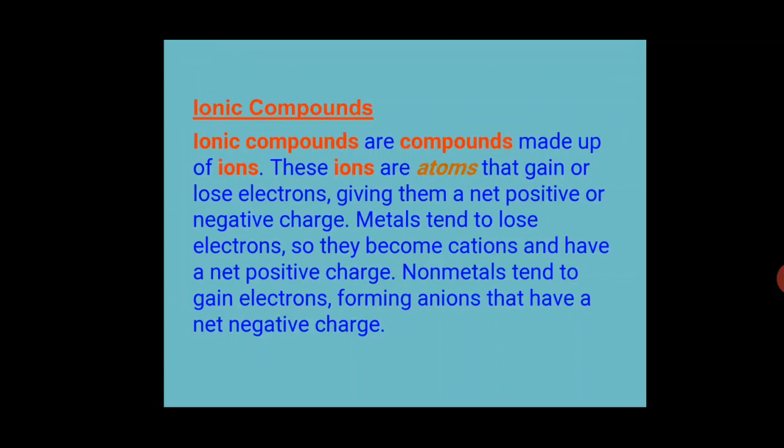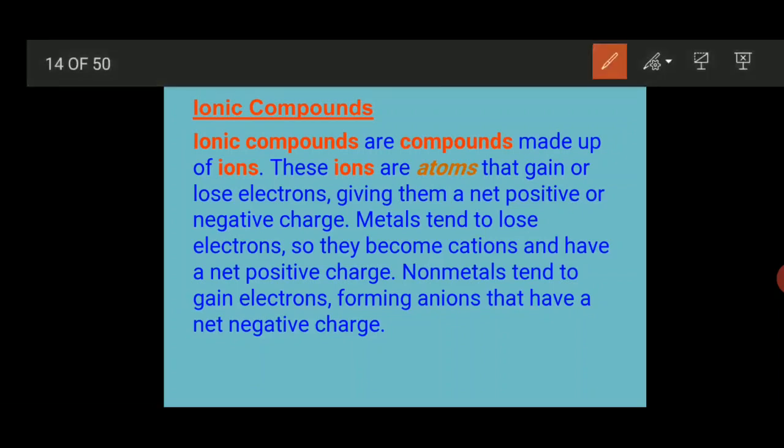Metals tend to lose electrons, so they become cations and have a net positive charge. Similarly, non-metals tend to gain electrons, forming anions that have a net negative charge. We already discussed that metals are electropositive in nature, meaning they have a tendency to lose electrons, and non-metals are electronegative in nature, so they have a tendency to gain electrons.